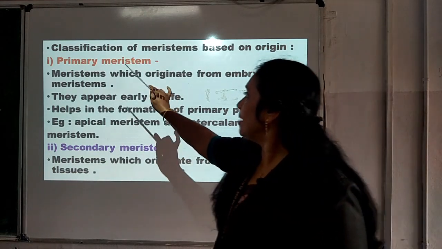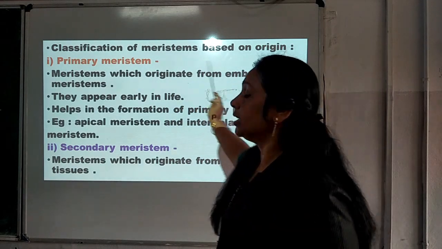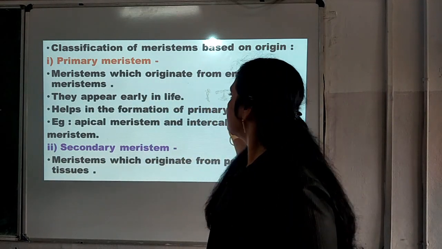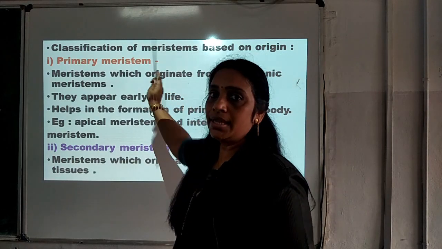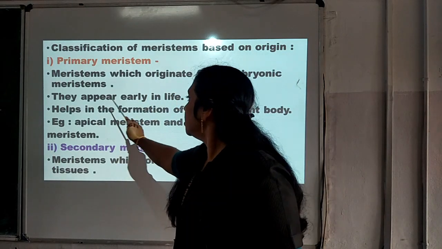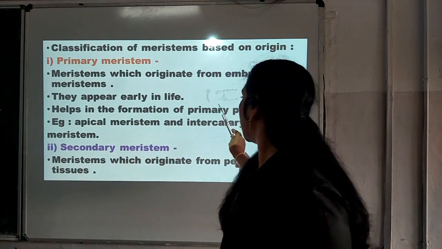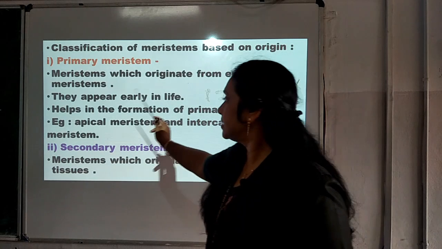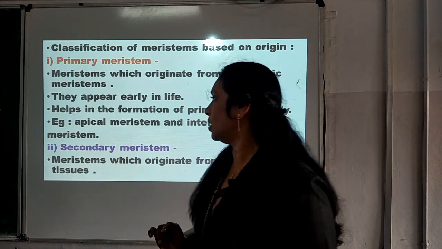Number 1, primary meristem. Meristems which originate from embryonic meristem. Embryonic meristems are there, and from this, if meristems are originating, we can say it as primary meristem. They appear early in life, and help in the formation of the primary plant body. Example, apical meristem and intercalary meristem. Already we understood about it.